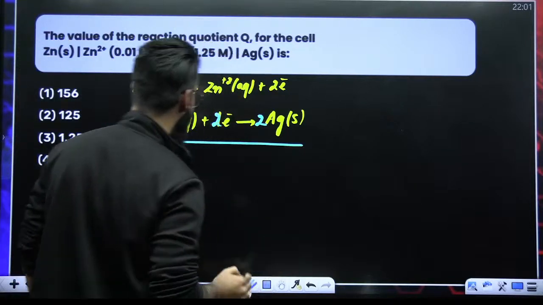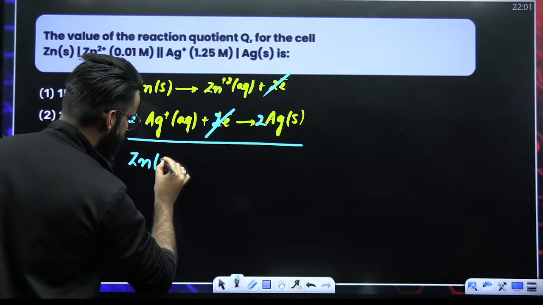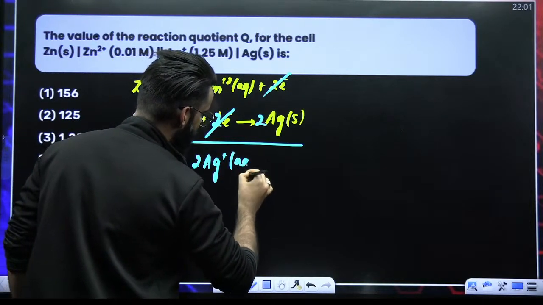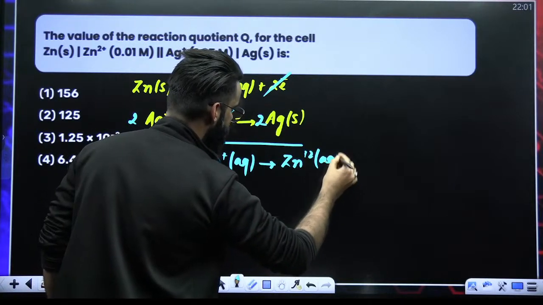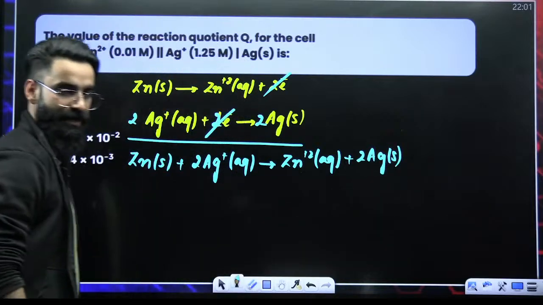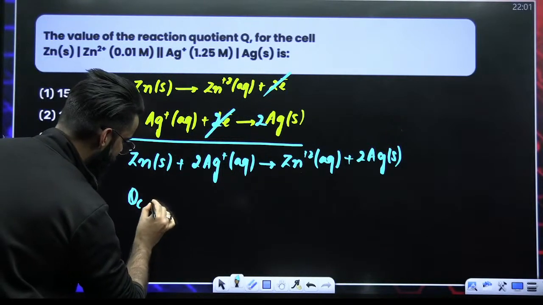If I add these two reactions, what do I get? When I add these two reactions, I'll be getting something like this. Zinc solid plus 2 times Ag positive aqueous. It gives zinc dipositive aqueous plus 2 times Ag solid. Now this is your net reaction. If this is the net reaction, I can write the QC. And how do you write the QC?